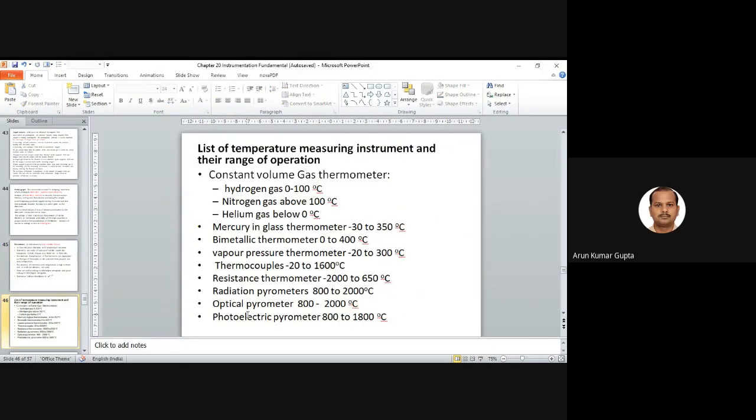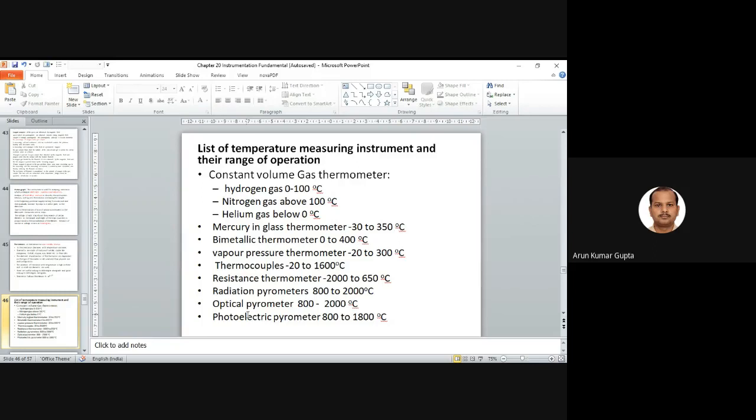Now here I try to summarize the whole thing, and this is the key point. From an instrumentation point of view, you should at least know some ranges, because most of the questions, even in the GATE, talk about a particular range. So here I mention we have basically 4 variables: temperature, pressure, flow rate, level. Here I just try to summarize all these things.